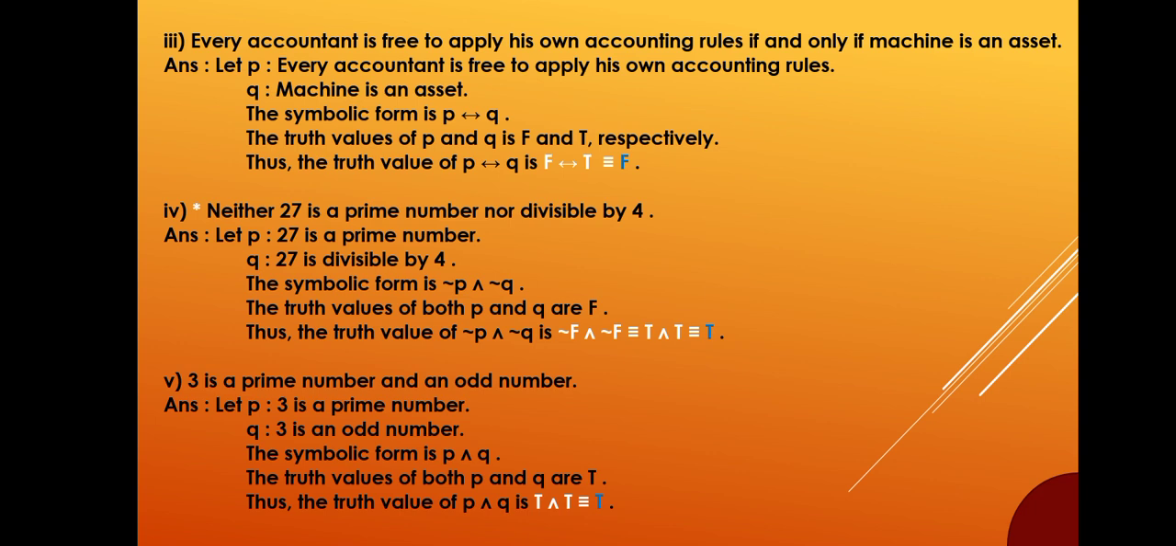3 is a prime number and an odd number. Answer. Let P be, 3 is a prime number. Q be, 3 is an odd number. The symbolic form is P and Q. The truth values of both P and Q are T. Thus, the truth value of P and Q is T and T, equivalent to T.